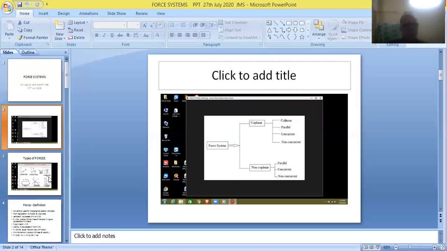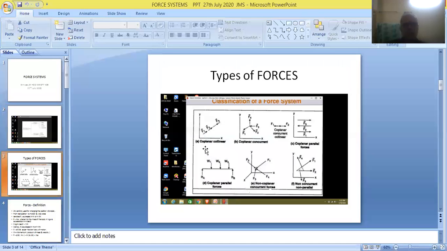Both things put together, they are referred to as coplanar collinear forces. On one hand they are coplanar and on the other hand they are collinear. Therefore these two aspects put together are called coplanar collinear forces. So friends, this is the way of giving an example for the first definition.